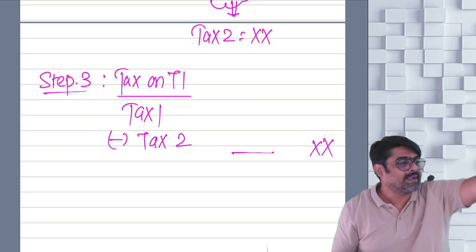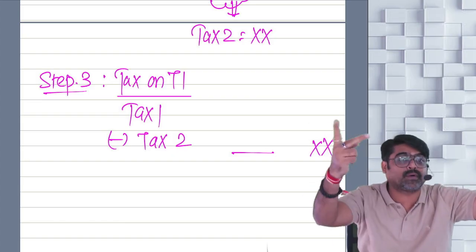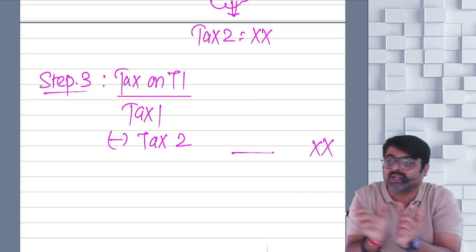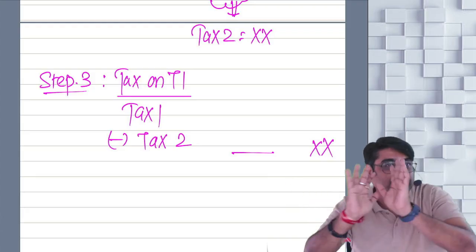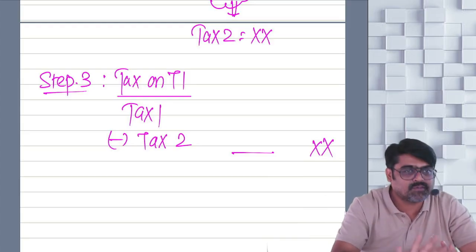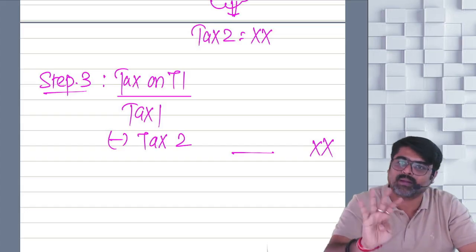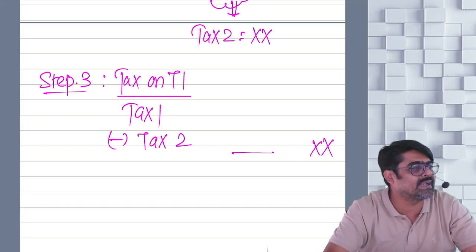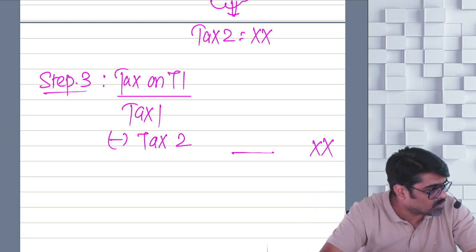Now, you don't follow that process directly. First you will do step 1, then step 2, then step 3, and you will get tax on total income. Then after this, the entire process is the same. Add surcharge if applicable, less rebate if applicable, and the tax on total income including surcharge after rebate will come. Add 4%. Understanding or not? So this is the entire process which we have to follow.